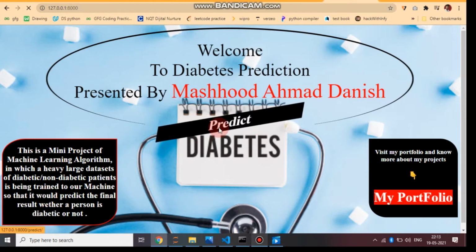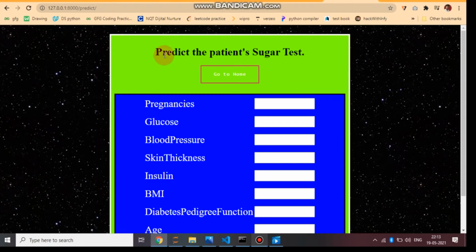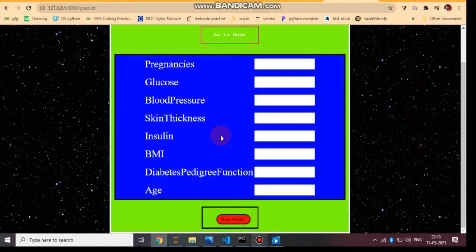So go to predict. See, predict the patient's sugar test. By knowing these values, we can predict whether a person is diabetic or not. For pregnancies, if the person is male, pregnancies will be 0. By knowing the glucose level, blood pressure, skin thickness, insulin, body mass index, diabetes pedigree function, and age, we can get whether a person is diabetic or not.